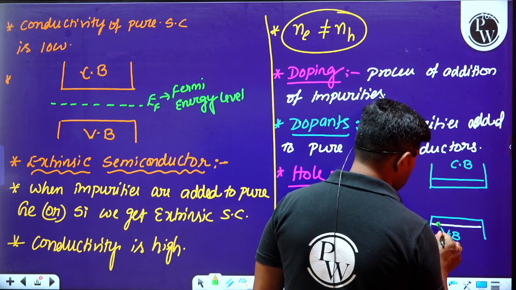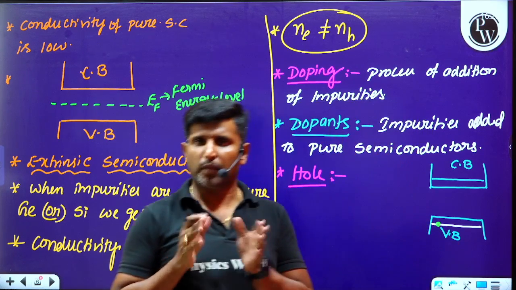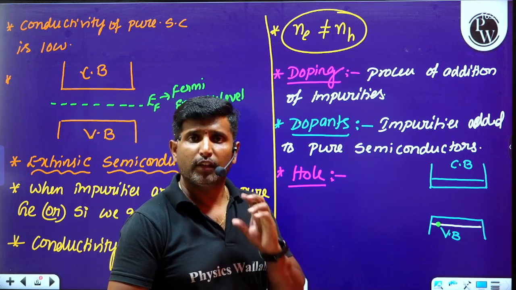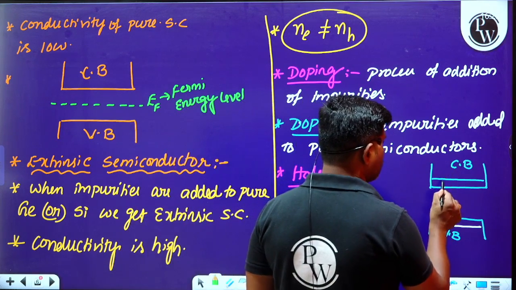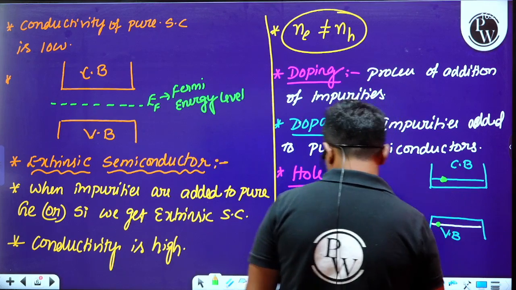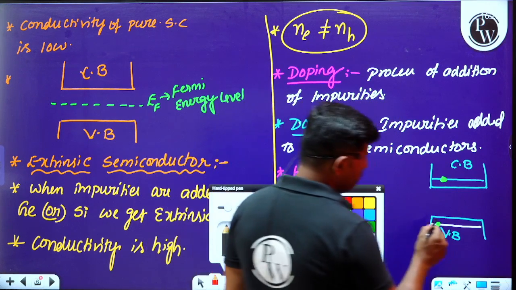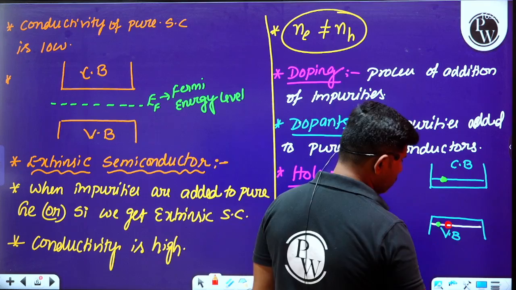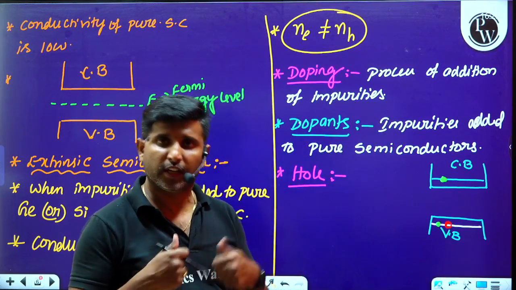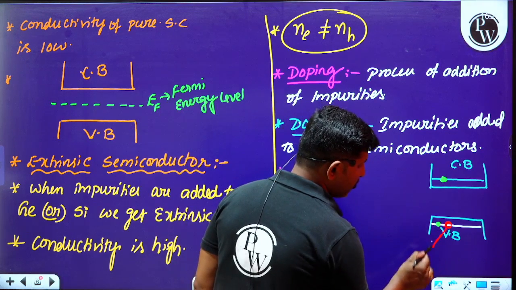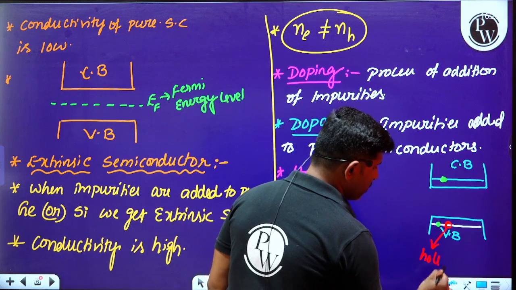So please observe this. And at room temperature, if an electron jumps from the valency band to the conduction band, then there will be a vacancy, a gap created in the valency band, and that gap is called a hole.